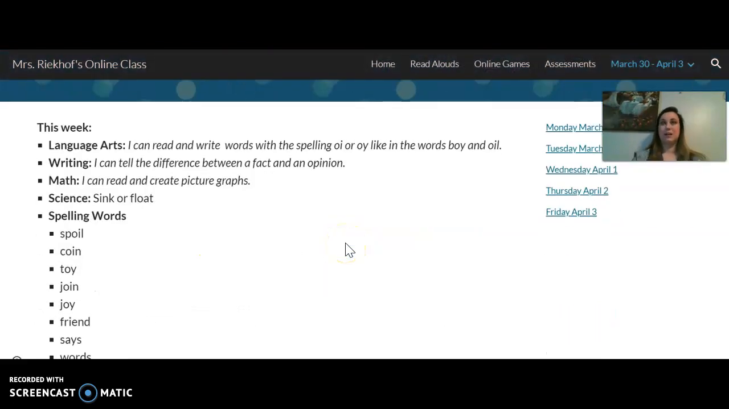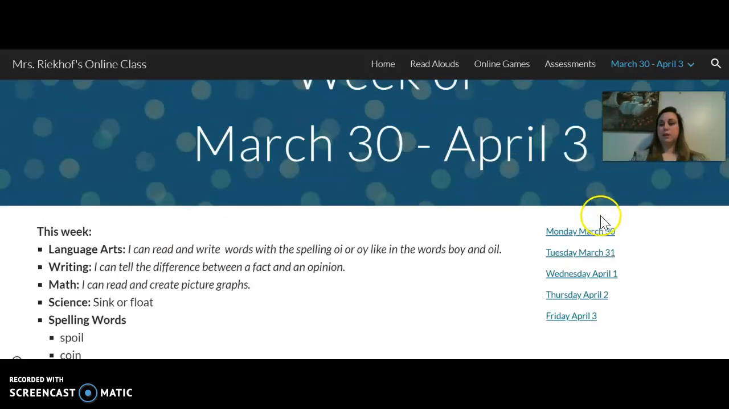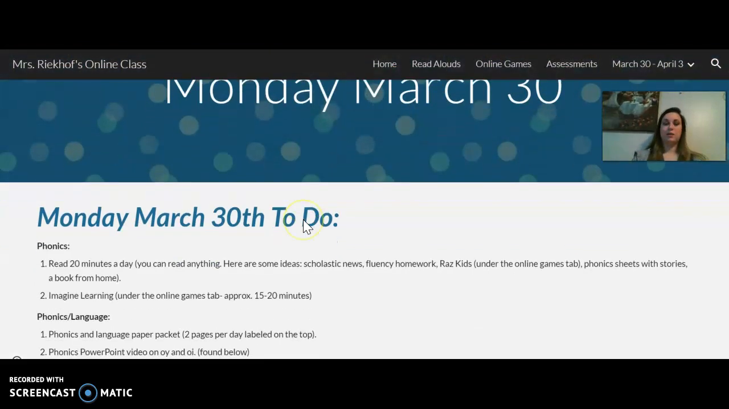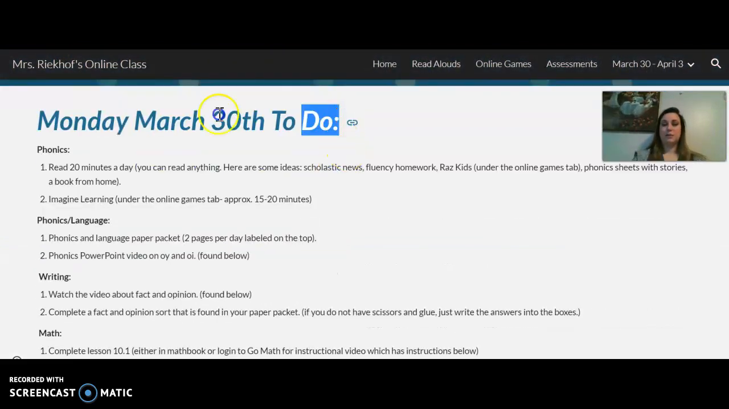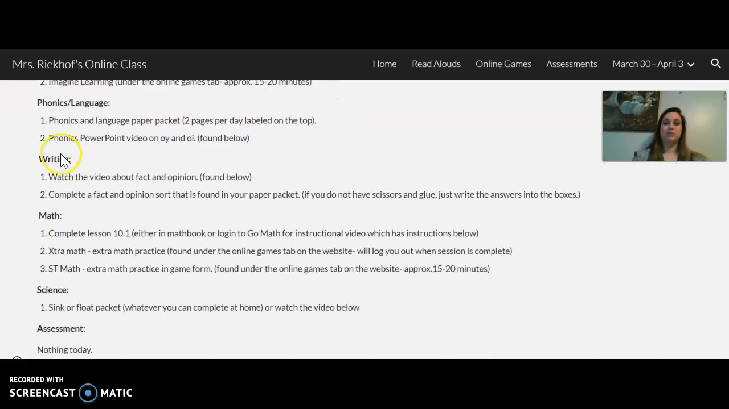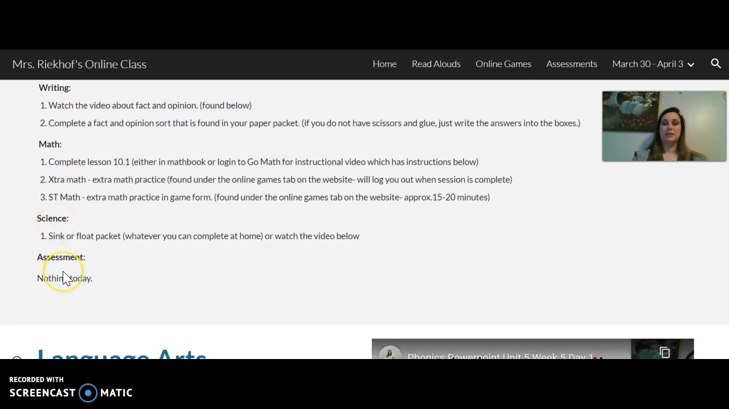This reviews the standards or what we should be teaching this week: language arts, writing, math, science, and then spelling words. Then if you click over here, it has the days of the week. You can click on today, which is Monday, March 30th. The first thing that comes up is a to-do list. So we have phonics, phonics and language, writing, math, science, and assessments.